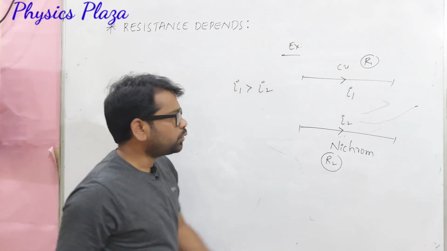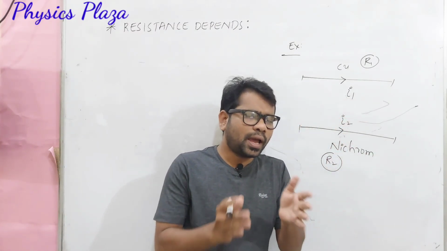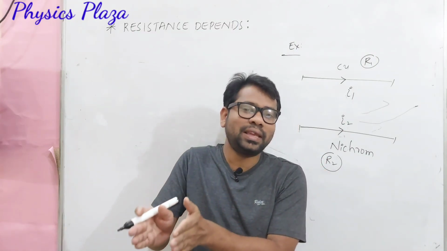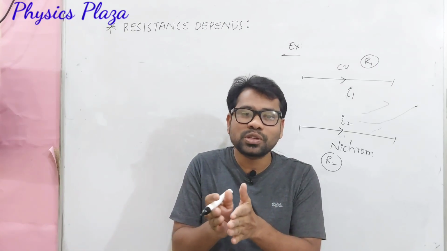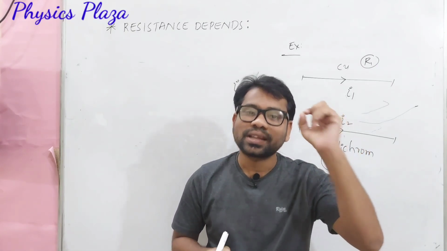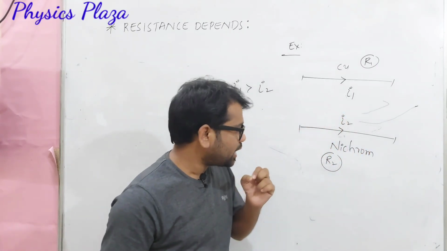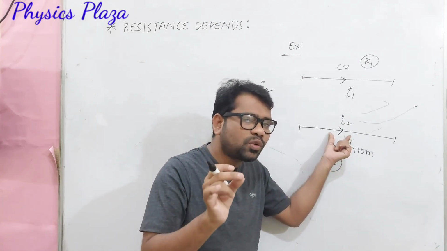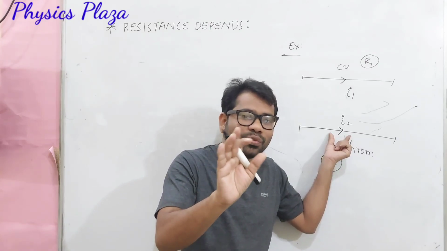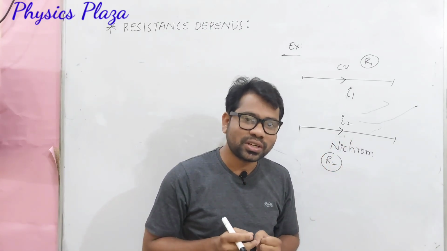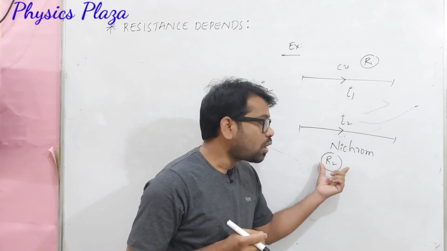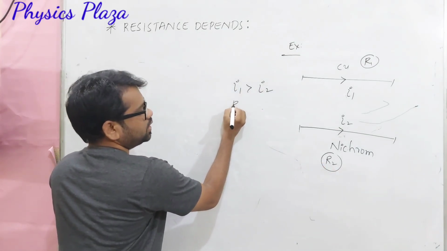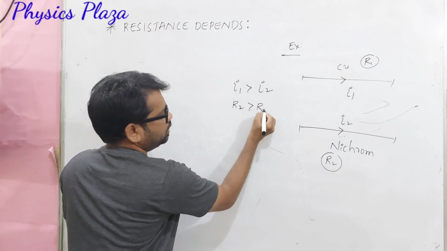Of course. Through the copper wire the current is more, which means charges are moving freely, so it is offering less resistance. Whereas through the nichrome wire the current is less, which means the movement of charges is not free. They have some obstruction, so it is offering more resistance. So we can say that R2 is greater than R1.